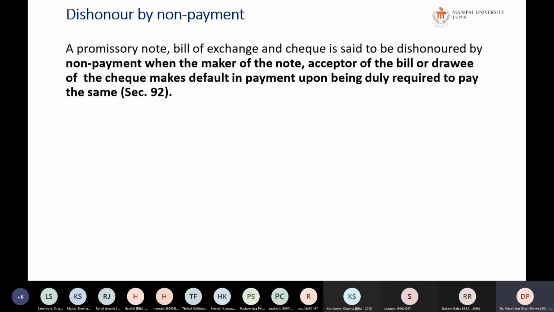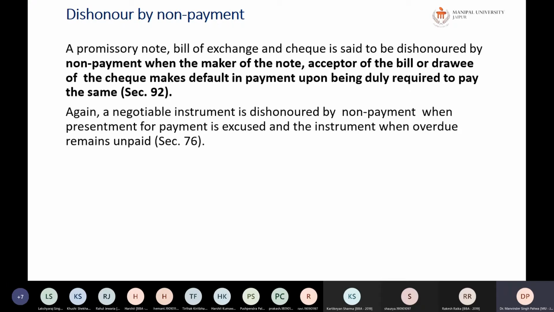So a promissory note, bill of exchange and check is said to be dishonored by non-payment when the maker of the note, acceptor of the bill or drawee of the check makes a default in payment upon being duly required to pay the same. Okay, so dishonor by non-acceptance is given under section 91. Dishonor by non-payment is given under section 92.